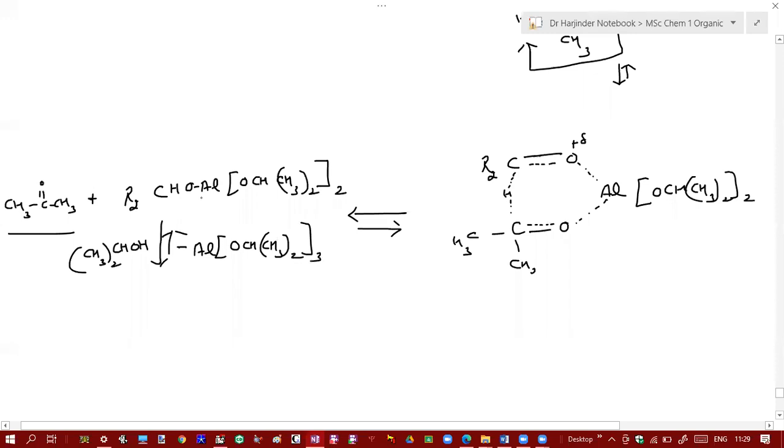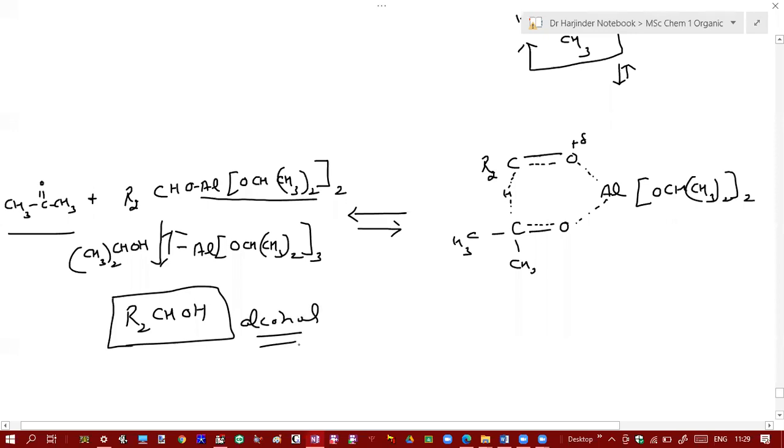Your catalyst is again regenerated, so this will break and this will become alcohol. So you will get the corresponding alcohol. This reduction reaction is called Meerwein-Ponndorf-Verley reduction, and here transfer of hydride ion takes place from the carbon of isopropoxide, and the whole reaction is reversible.